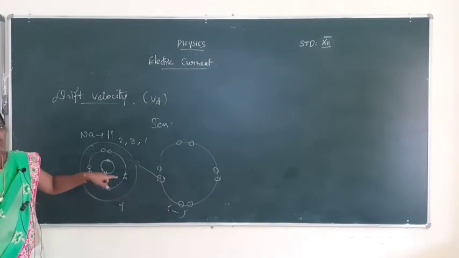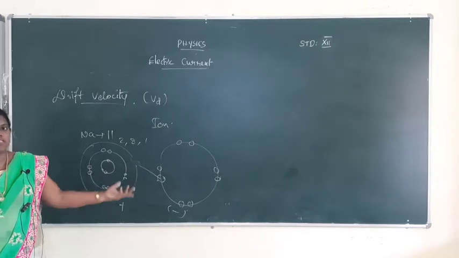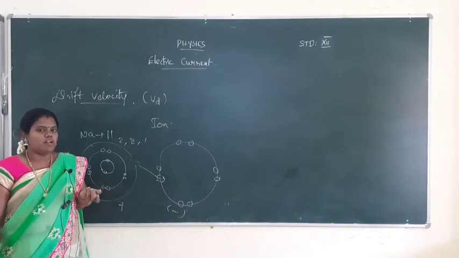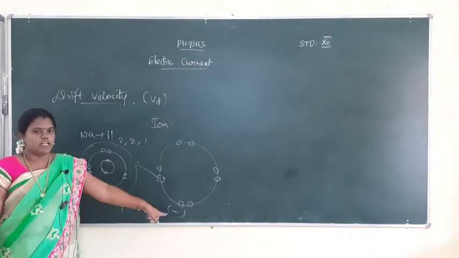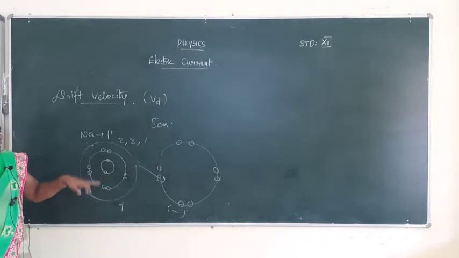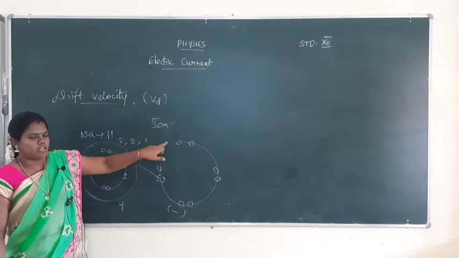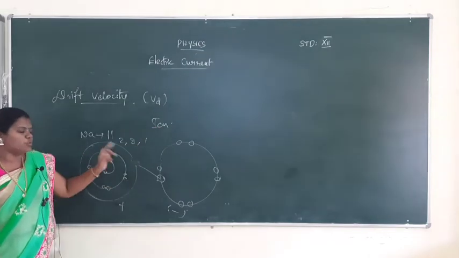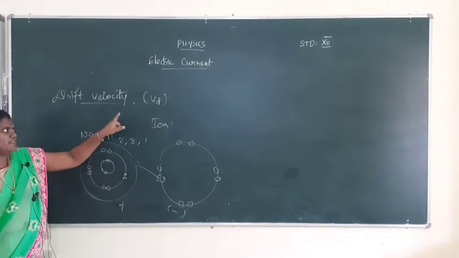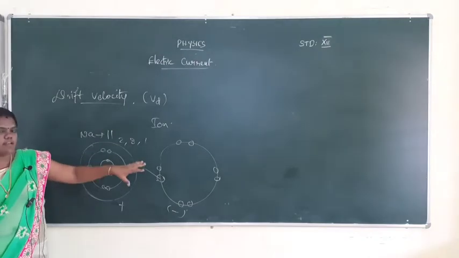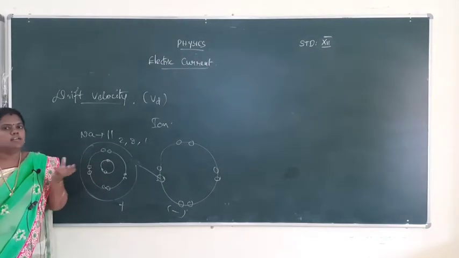So one atom losing one electron forms a positive ion. One atom gaining one electron from a nearby one is called a negative ion. This is completely chemistry. But in our physics, how positive and negative ions are created and how the free electrons contribute to the current flowing is also explained in this topic. So ions are created, and the ions will be in between the current flowing.